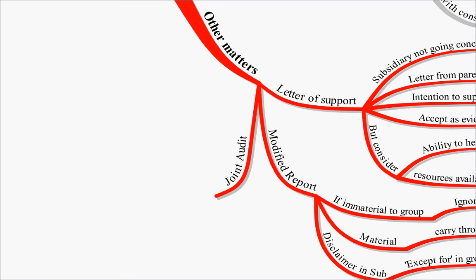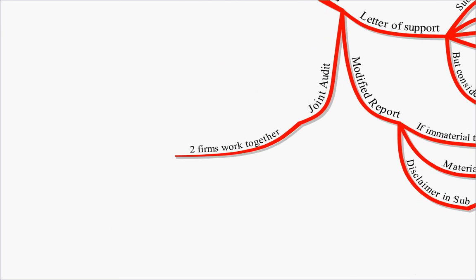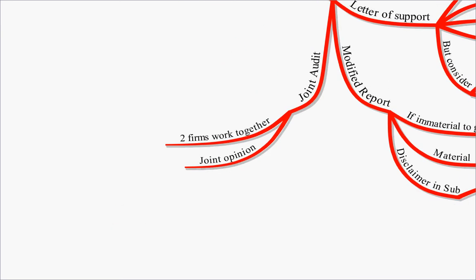On to a joint audit then. A joint audit is different from a group audit. A group audit, you have a principal auditor and other auditors underneath. However, a joint audit is where two firms work together and issue a joint opinion. So they both jointly do the audit and are jointly liable for the opinion.